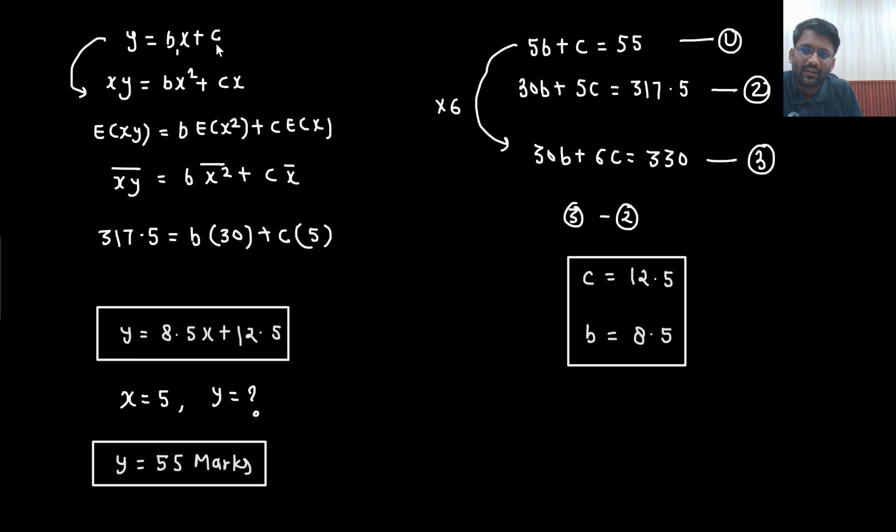So both are different. Understandable? So b1, c1 values we have got, and we have got the answer.